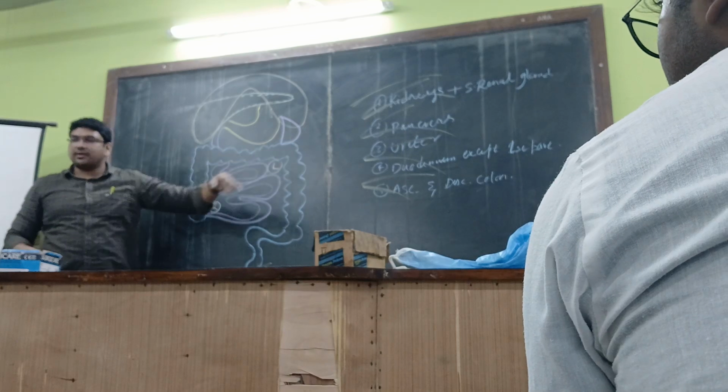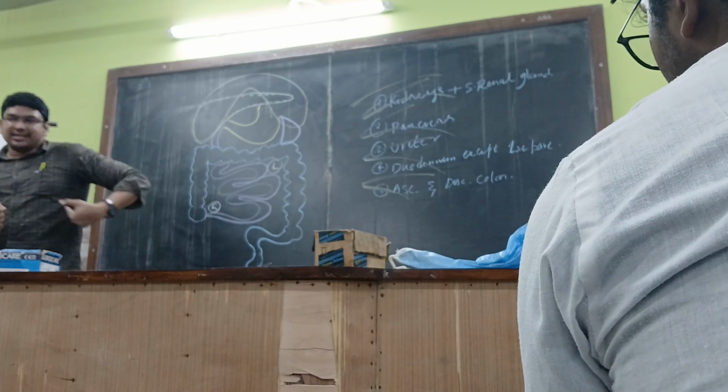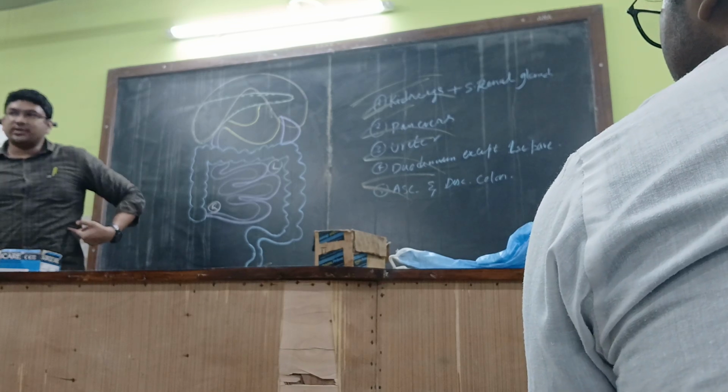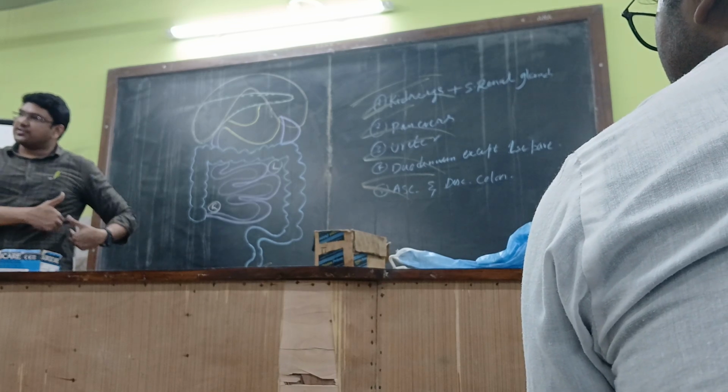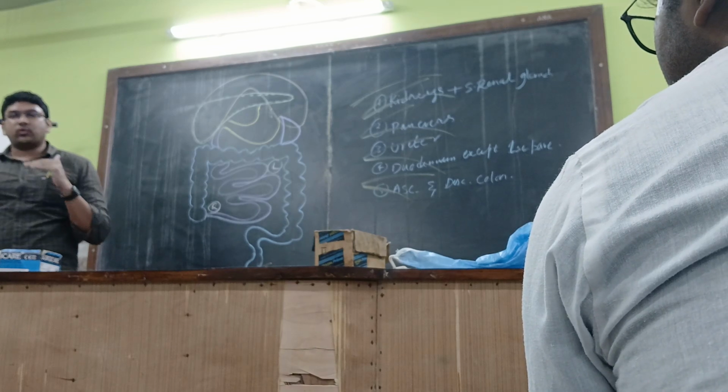For example, the patient met with a road traffic accident. So the ribs on this side got fractured, which will be penetrating into the spleen. So obviously the patient will be complaining of pain over the left side, and the patient is found to have low BP. What might be the reason?